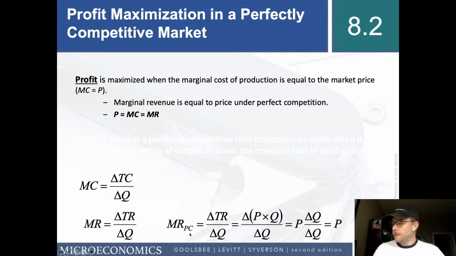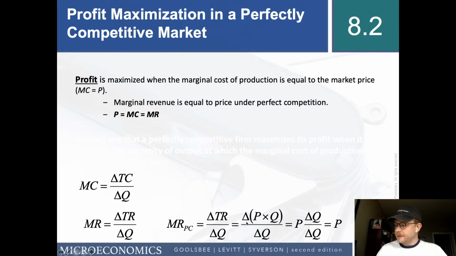In the perfect competition case, we have our marginal revenue here. It's just the change in total revenue over the change in the quantity. If you do the math out, since the price that the perfectly competitive firm is exposed to is not something that they can change, they don't have the opportunity to change price, you can do some algebra, pull out that price, since price cannot change.